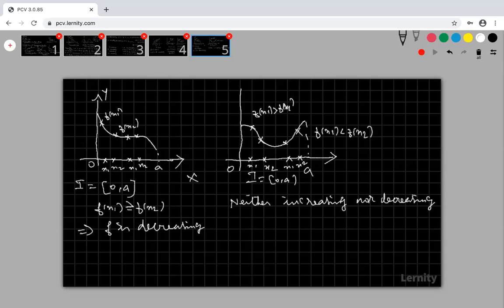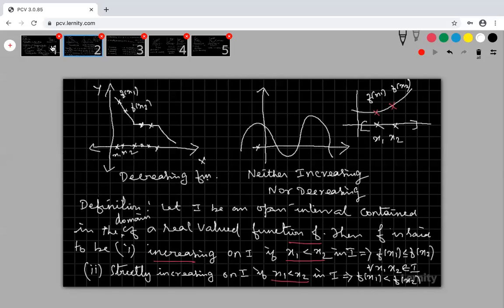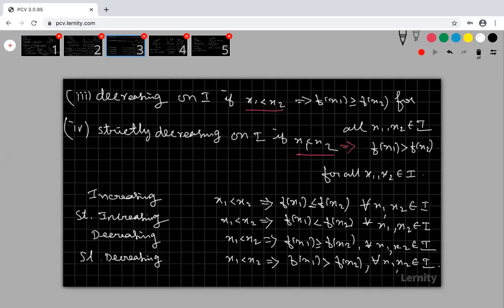Please try to understand. In our problems, we are not going to use this type of graphs or this type of inequalities. Do we have to memorize this? You please try to understand, but we are not going to apply this logic in our problems. We have a theorem, and we are going to apply the theorem only. Based on the theorem, we will prove in which interval the function is increasing and in which interval the function is decreasing.